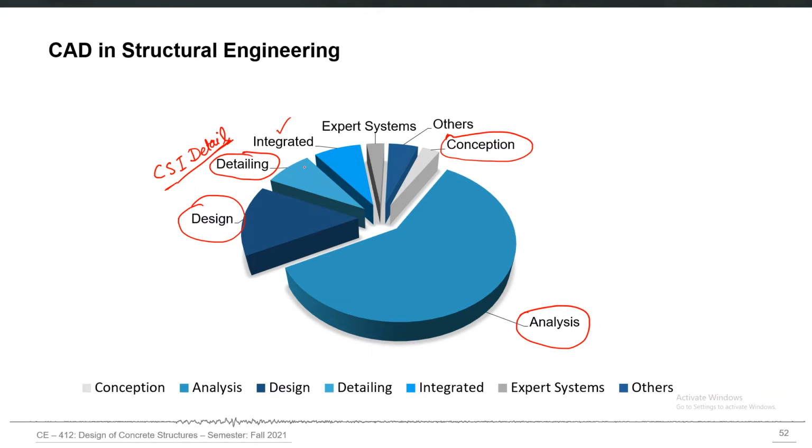The structural engineer and computer-aided design may have a role in that also. There may be some expert systems installed within a particular building, or maybe some auxiliary services, for example the service core, the lift system itself, and some other auxiliary services which a particular building project may have. But in a broader perspective, computer-aided design mostly helps in the analysis, structural analysis part, structural design, and sometimes also structural detailing.